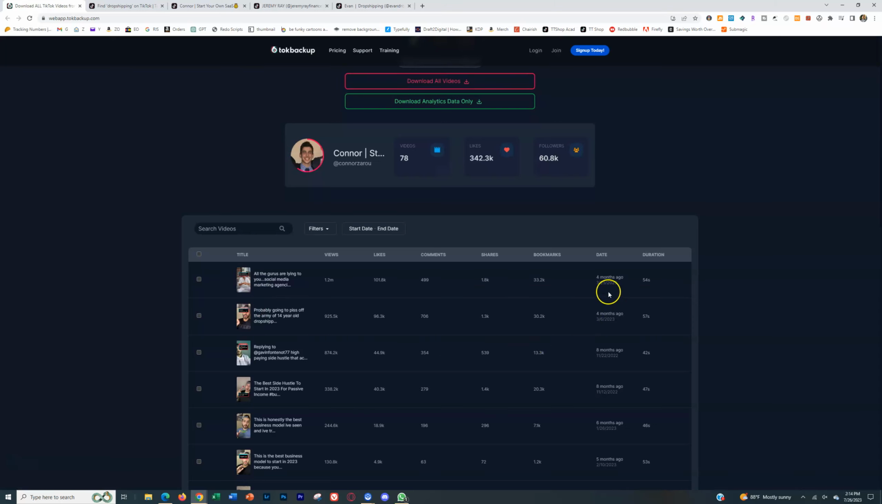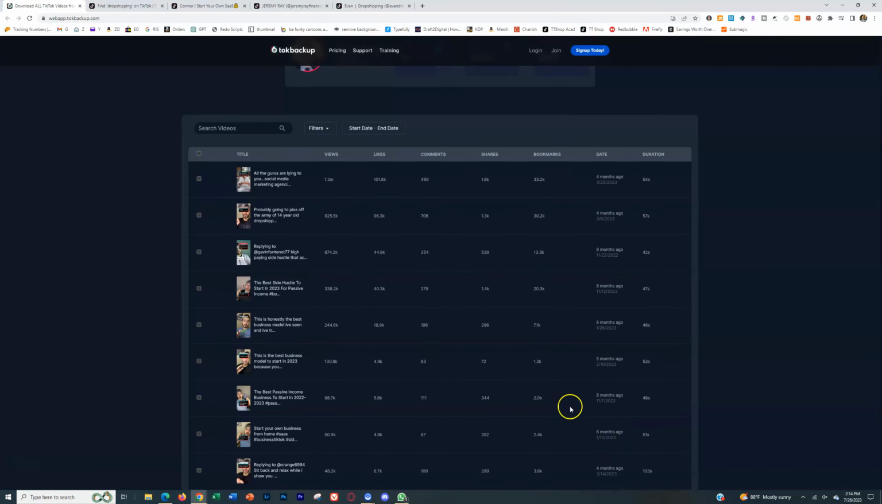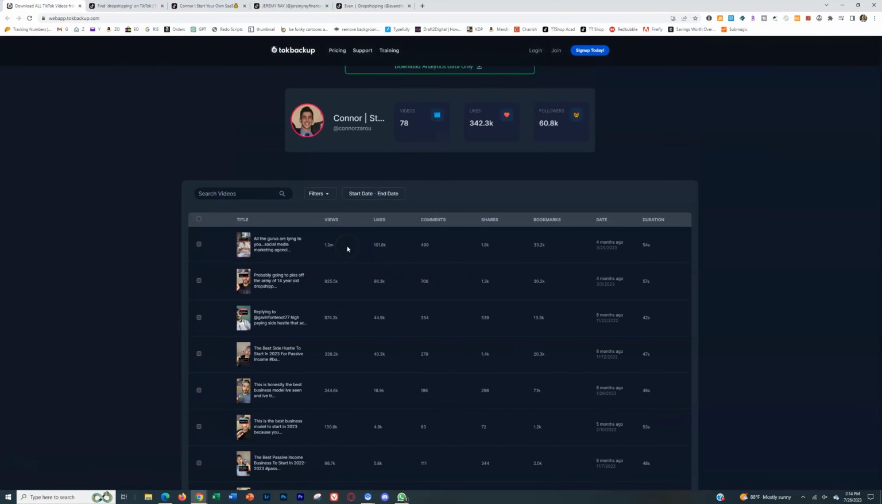Another factor that does play into it is the date. So it's cool that this shows you how recent this is. So obviously the best case scenario would be something that popped off as recent as possible. 4 months isn't that bad, but obviously you might not want to go after the 8 months because a lot can change in 8 months. So just keep that in mind. The more recent, the better, obviously, but the more views, the better as well. So find a combination of both.